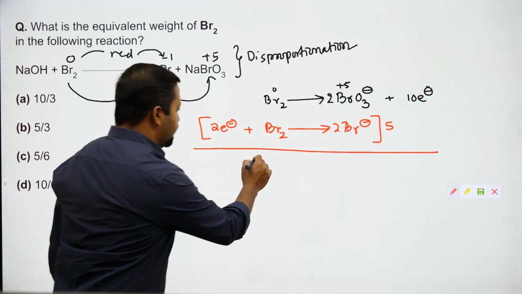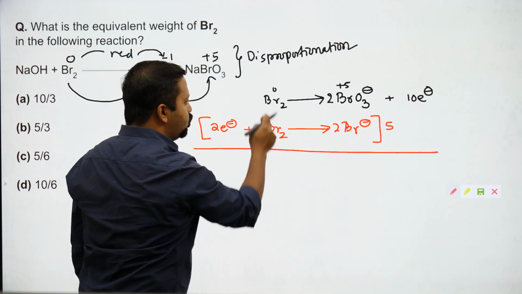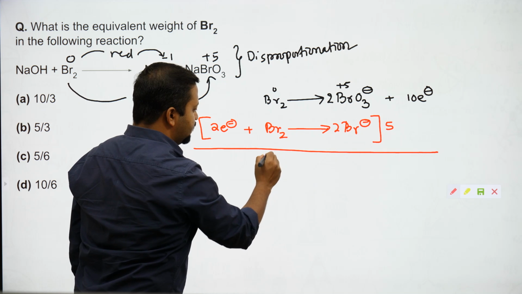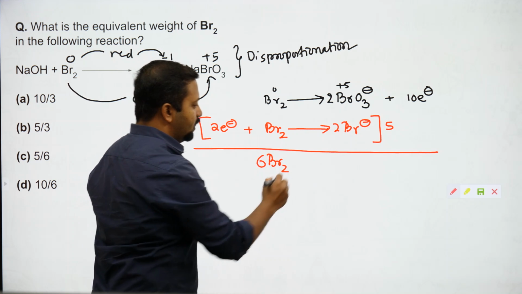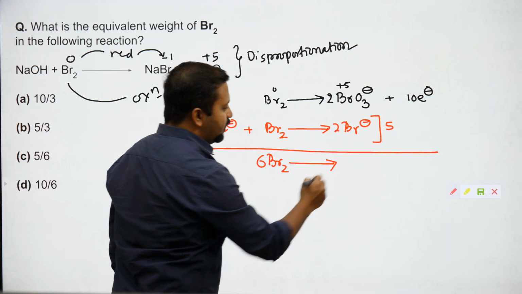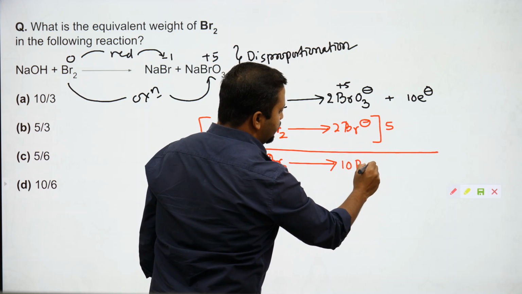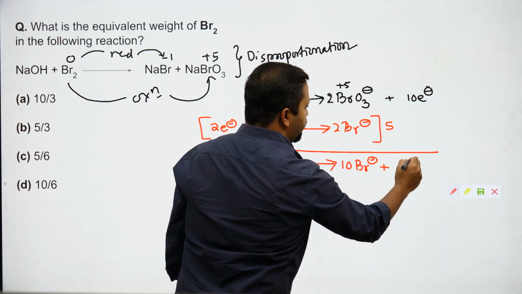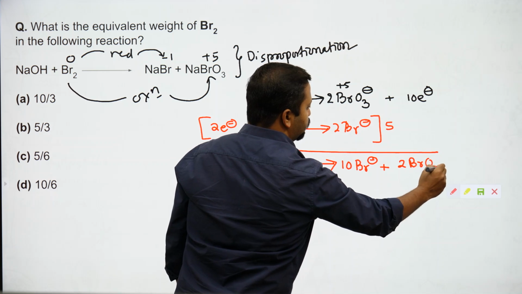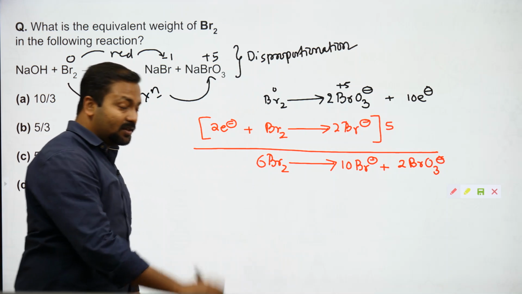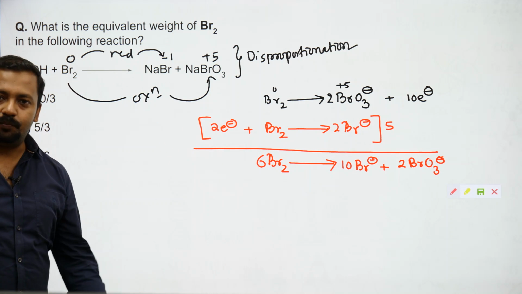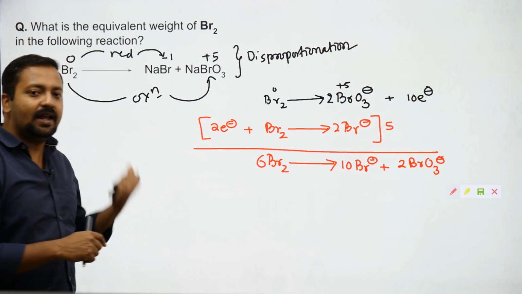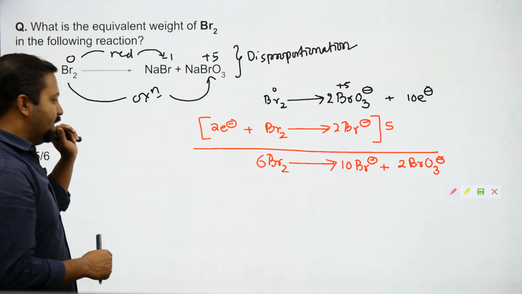Okay, so I will write it as 5 Br2 plus Br2, 6 Br2, and 10 Br minus plus 2 BrO3 minus. Can we write this? Now comes a very simple concept which I discussed a little earlier as well.